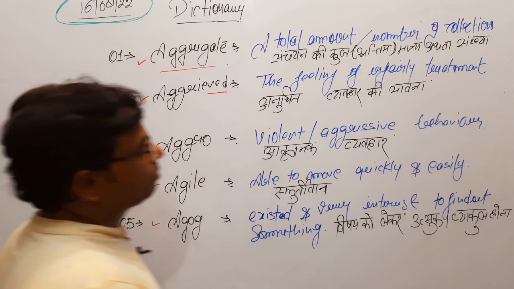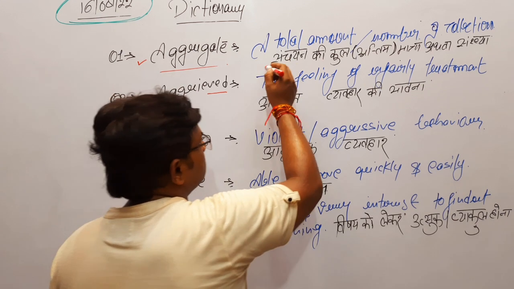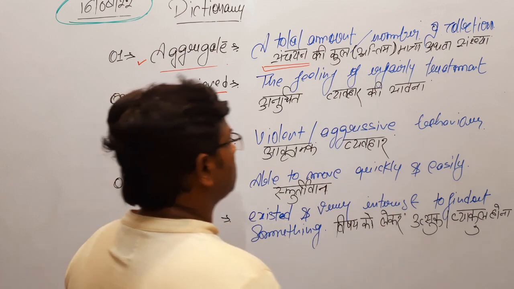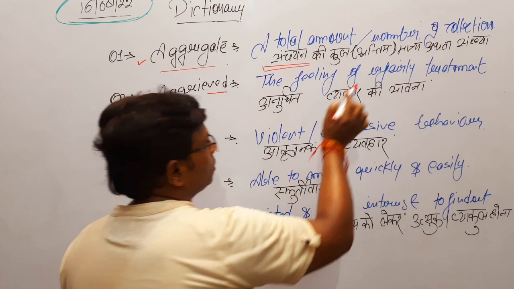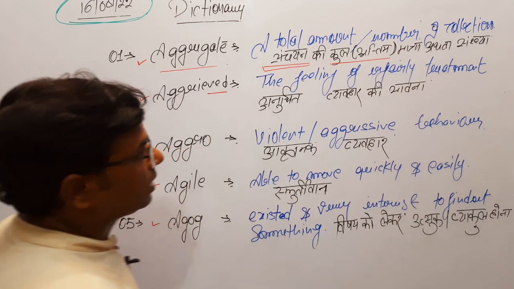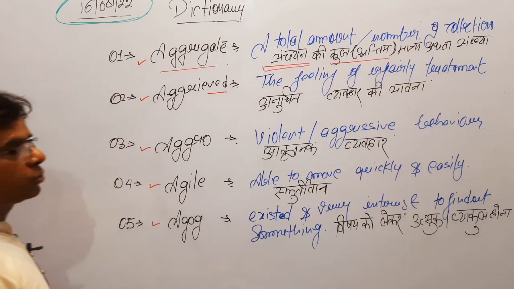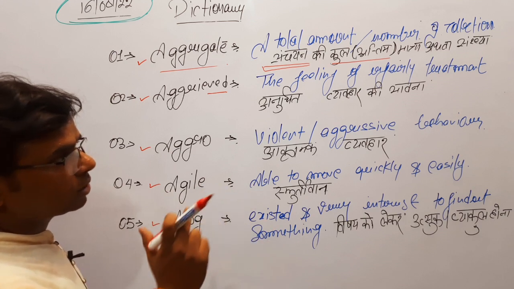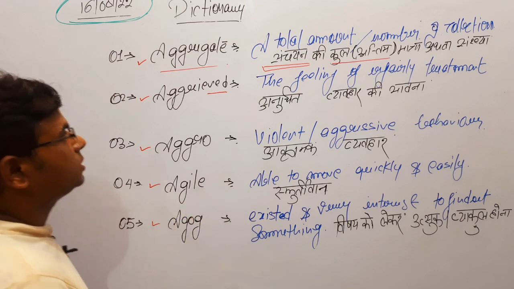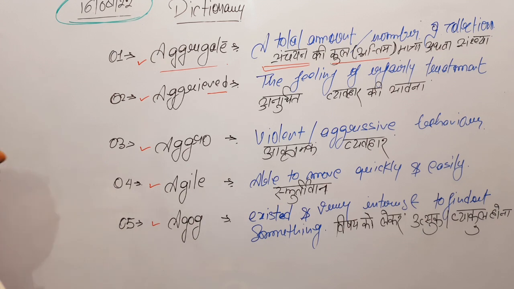Total amount of the number of the collection. Sanchayan, what you have collected over the period of time. संचयन की कुल, टोटल, अंतिम, लास्ट, मात्रा अथवा संख्या. So the last number or the quantity of the respective subject is known as aggregate.